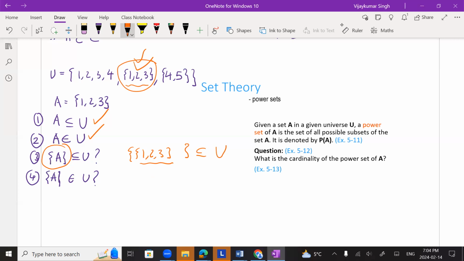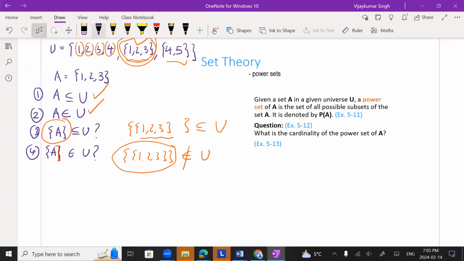Okay. Now let's look at {A}. Does the set {A} belong to U? Do we have this thing? Does this belong to U? It does not, right? So this does not belong to U. Because what belongs to U is this unit, this unit, this unit, this unit, this, and this unit. So you see that this element is not here. That is the difference between them. Is that making sense?